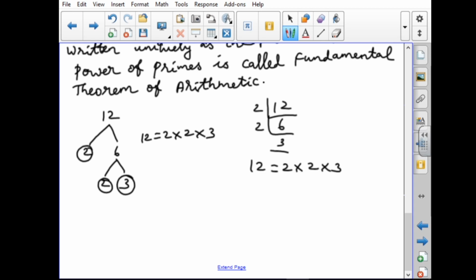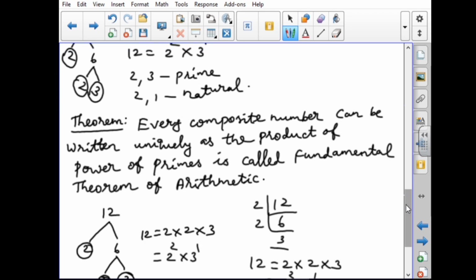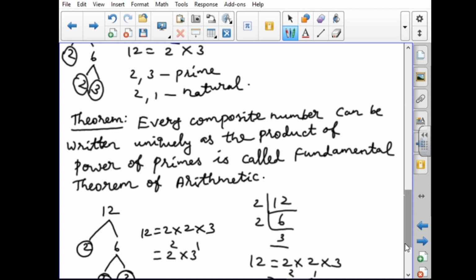Okay, we have to use the two methods here, but we have to get the power form: 2 power 2 into 3 power 1. Here also 2 power 2 into 3 power 1. That is only what has to be given. Again, one second, you have to see the theorem. Every composite number can be written uniquely as the product of power of primes is called fundamental theorem of arithmetic. Okay. Now you have to see that exercise.